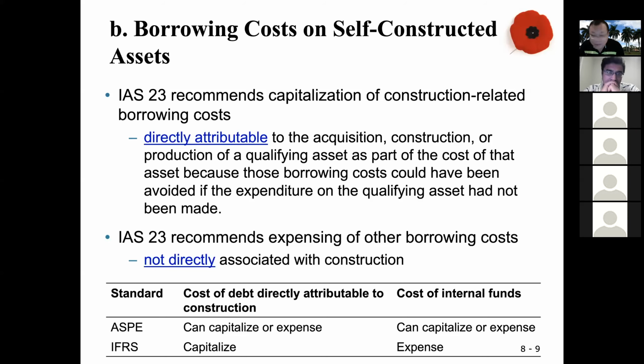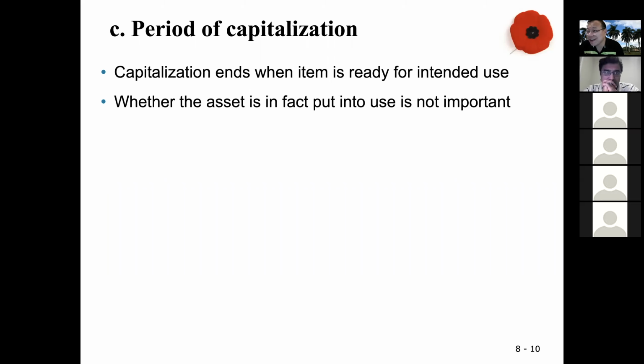C, period of capitalization, okay? Capitalization is when you debit the capital. It will finish when the item is ready for intended use. So if this is the time the asset is ready for use, that's the time you stop capitalizing cost.